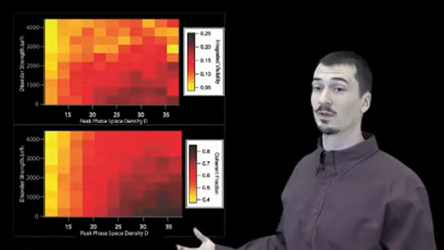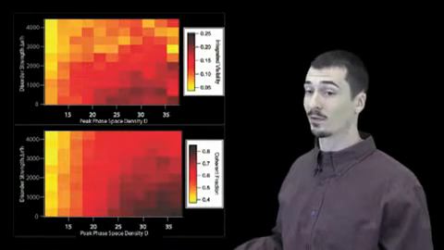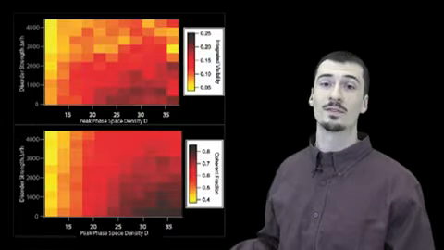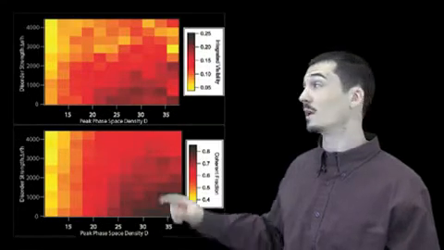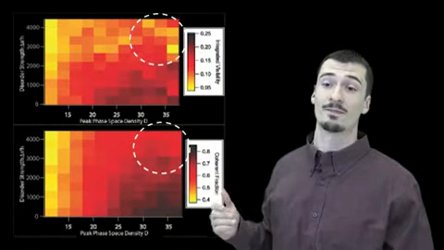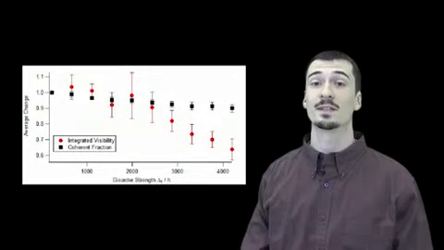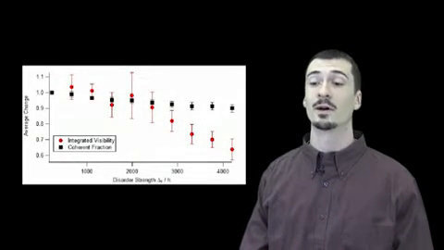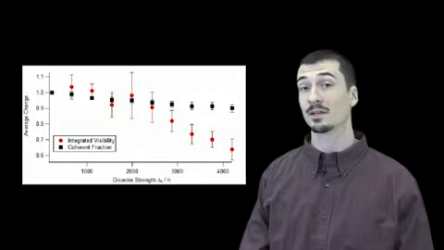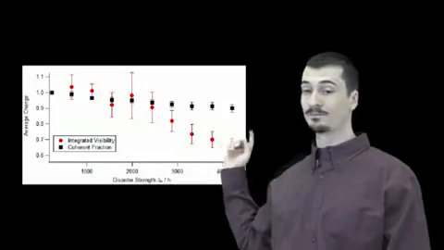Without disorder, this fraction closely tracks the visibility of the interference pattern. However, as we increase the disorder strength, this is no longer true, as can be observed in the upper right corner of the phase diagrams, where the coherent fraction phase diagram is much darker than the visibility phase diagram. We can further quantify this by integrating the phase diagrams along the phase space density axis. Clearly, these two quantities stop tracking each other at high disorder strength.